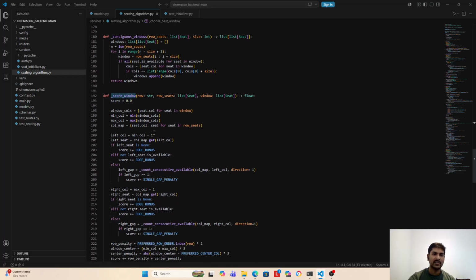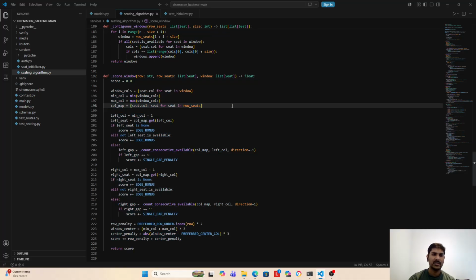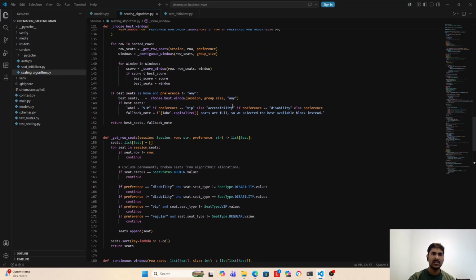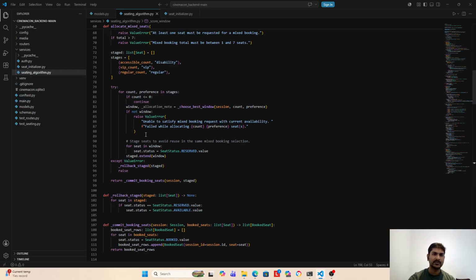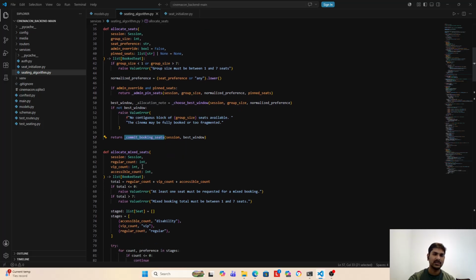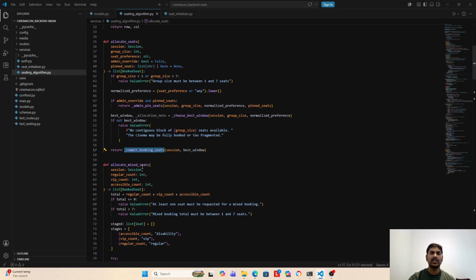I got some help from AI about the scoring mechanism because I was not able to figure that out completely by myself. So it gives some score, and we compare that score with the other ones, and whichever is the best score, it returns those seat numbers and then we commit those changes. I mean, we book those seats.